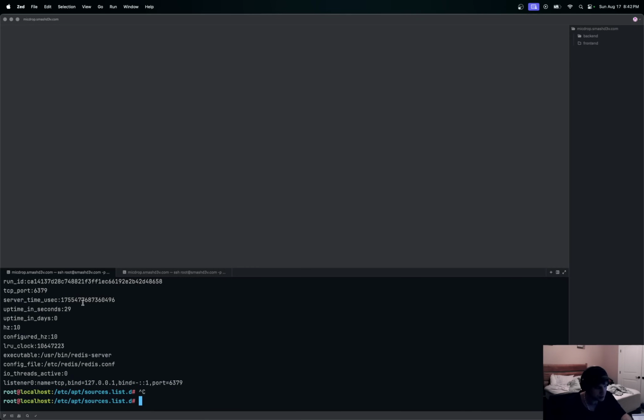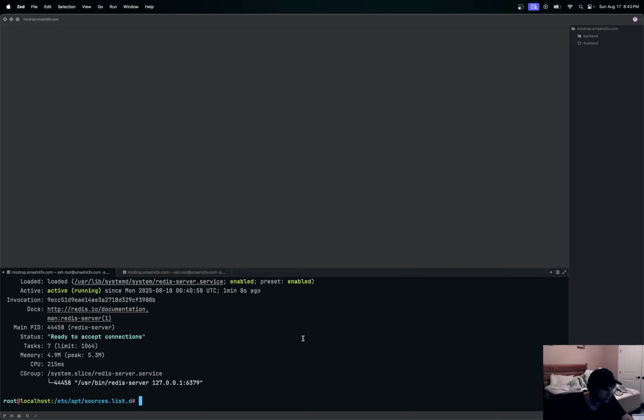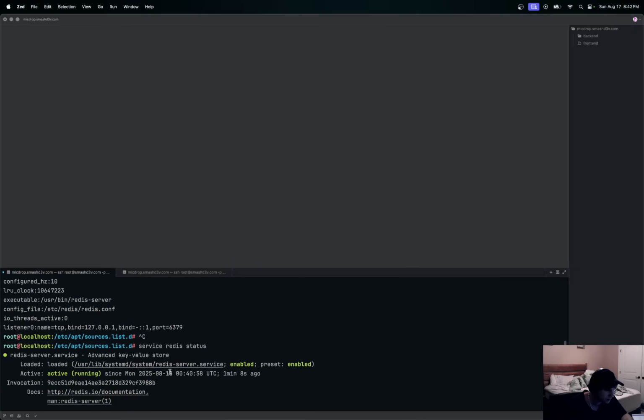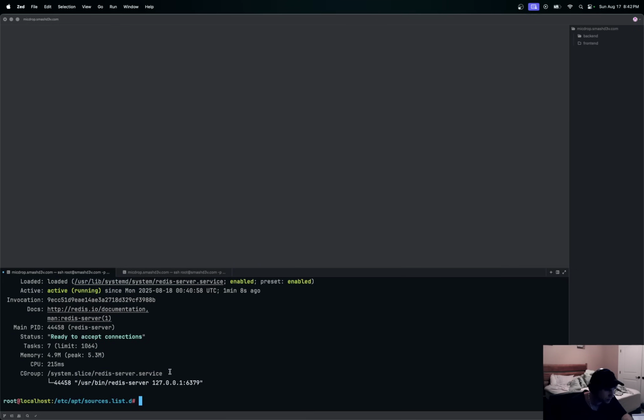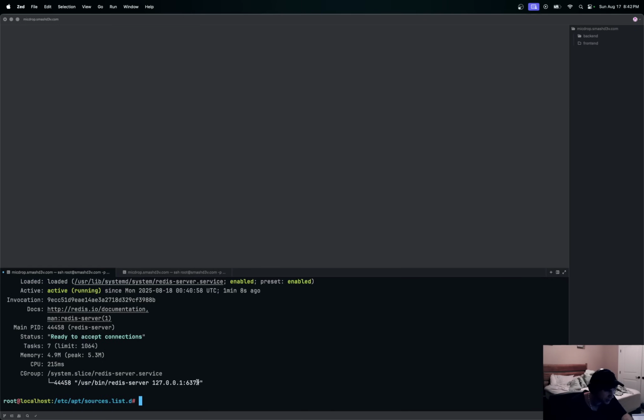So as you can see, we can say service redis status, and you can see that it's running right here. Okay, I believe, yeah, it shouldn't be running on any other ports, but anyways, we'll take a look at that here. Oh yeah, it's running on 127, just the localhost. So it shouldn't be exposed outwardly right now.